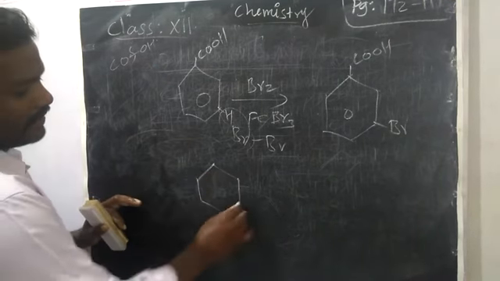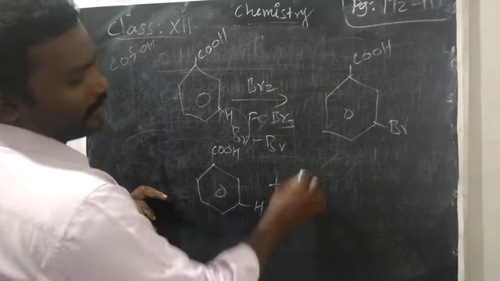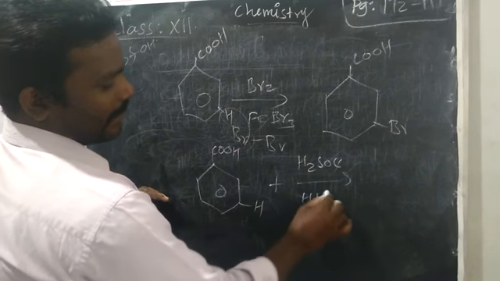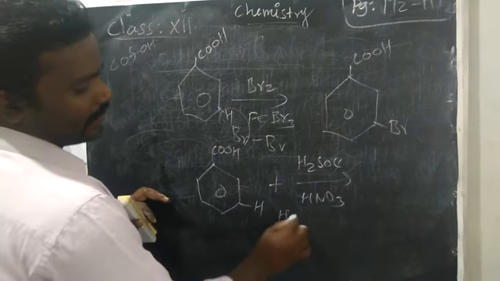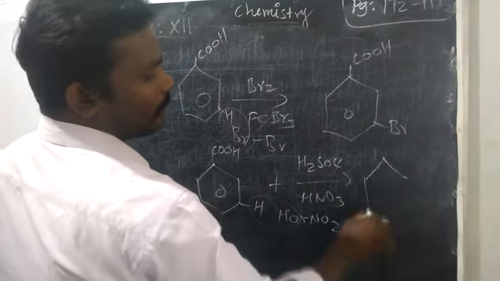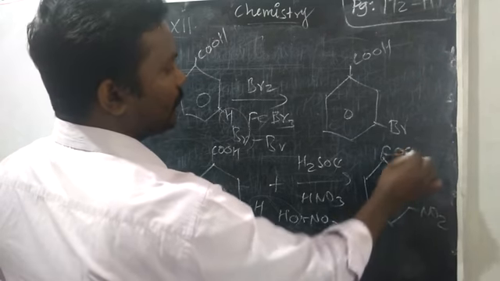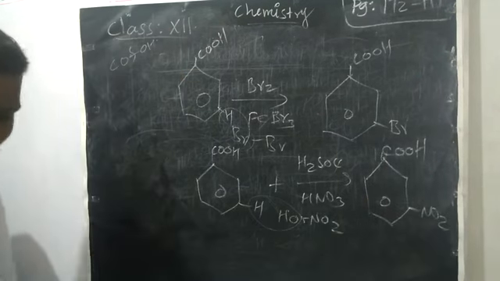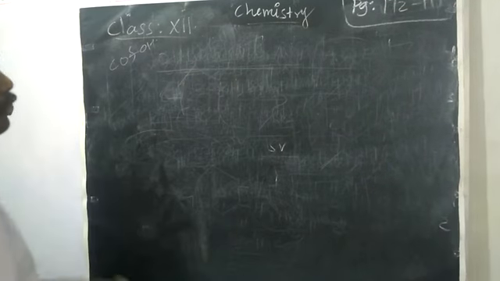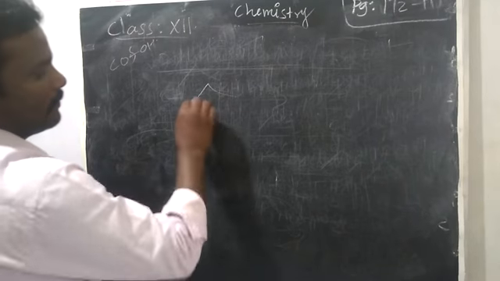Next, nitration. Nitration is also very easy. Benzoic acid, there is one hydrogen. You will take sulfuric acid catalyst, nitric acid. So the nitric acid you can split as HO, NO2. Water will go, NO2 you add in the place of hydrogen. So we get meta-nitrobenzoic acid. Next we are going to take sulfonation. So fuming sulfuric acid, that means freshly prepared sulfuric acid.